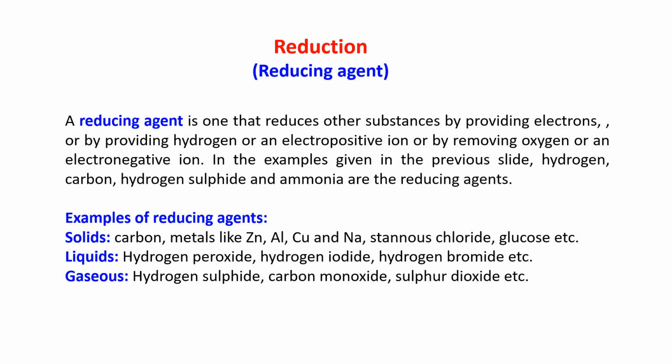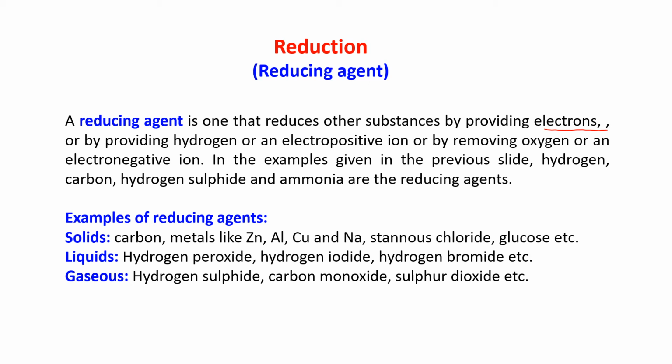Like the oxidizing agent, what is a reducing agent? A reducing agent is one that reduces other substances, by providing electrons. They give electrons, someone takes the electrons and gets reduced. Whoever is doing that is known as a reducing agent.